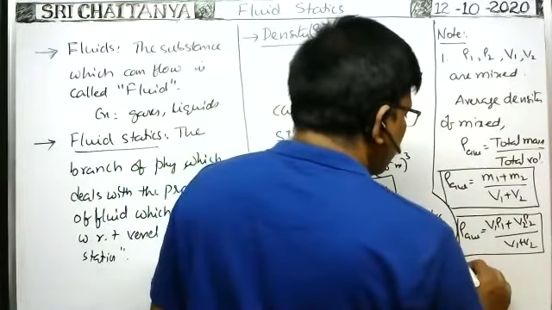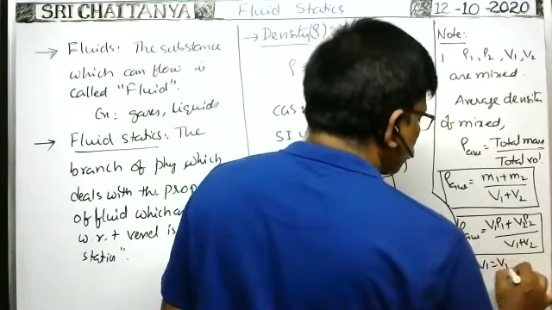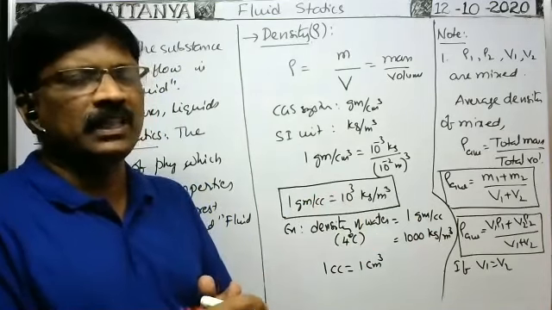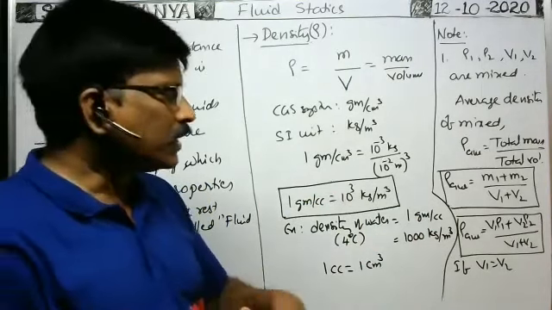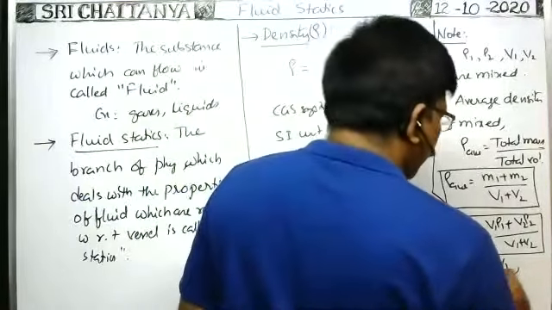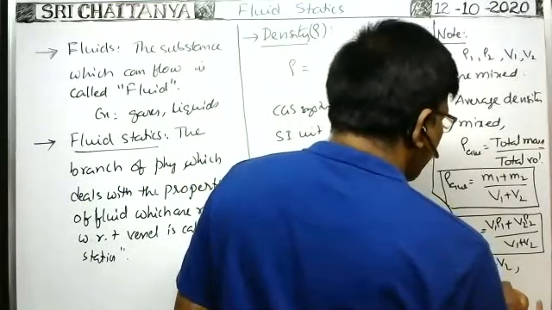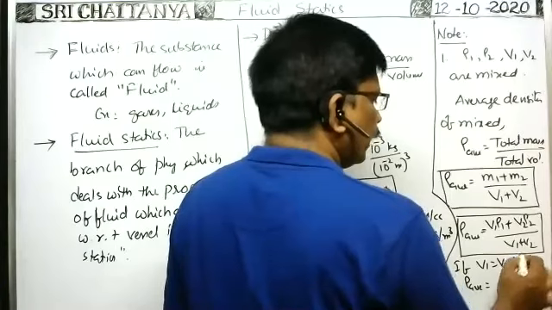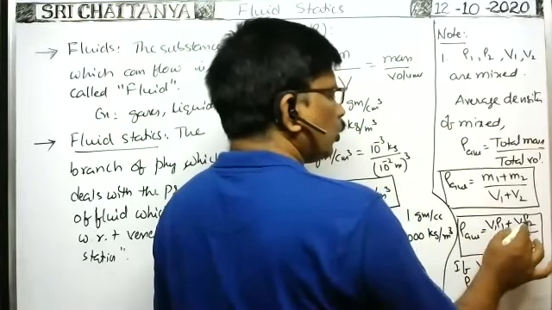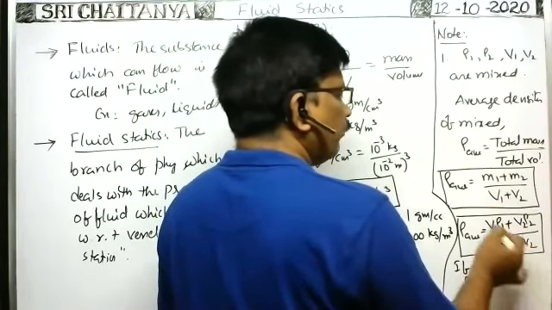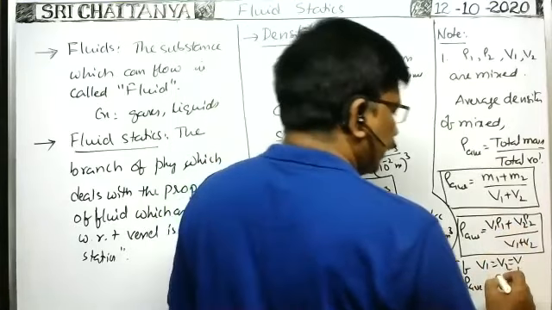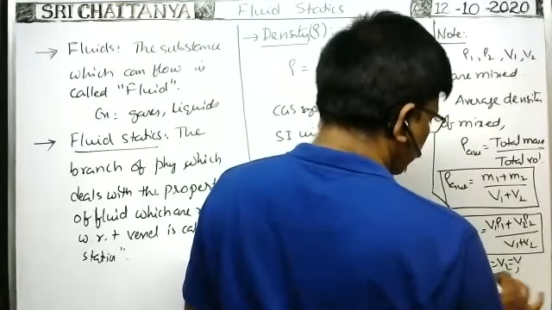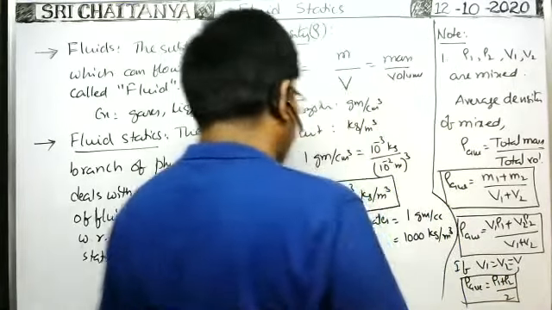If two liquids having the same volumes are mixed together with different densities ρ1 and ρ2, what is the average density they may ask? Then average density rho average is equal to, as V1, V2 are equal, you write V only. Then V ρ1 plus V ρ2 by V plus V, that means 2V. V cancels. When you take V common, the remaining is rho 1 plus rho 2 by 2. It is the average density.